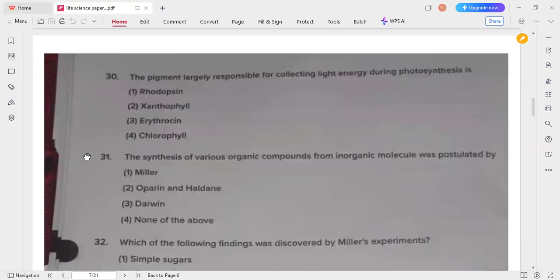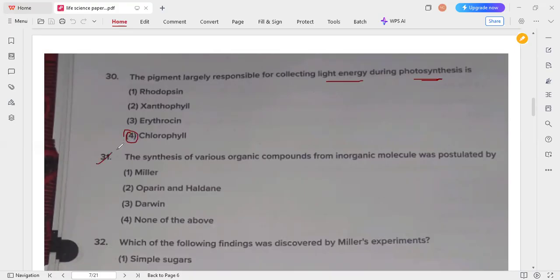Question number 30: the pigment largely responsible for collecting light energy during photosynthesis is the primary pigment, chlorophyll. So option 4 is the correct answer.